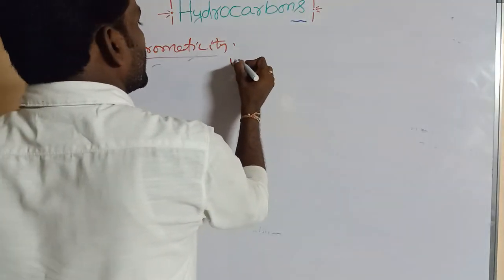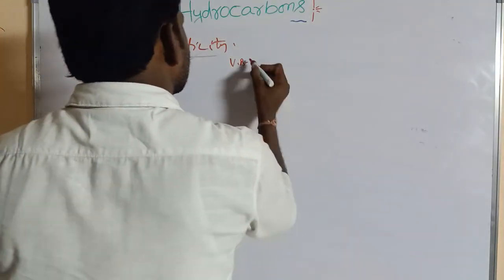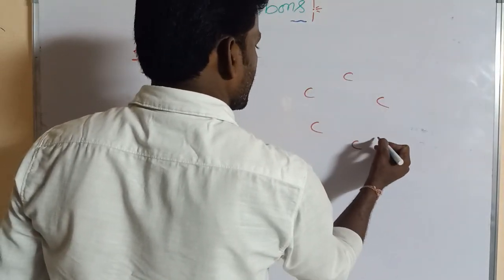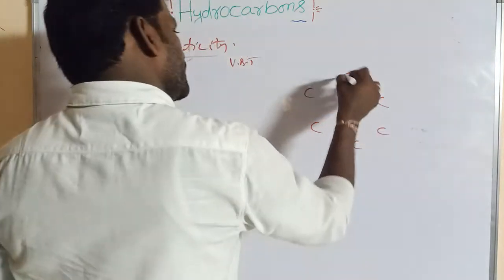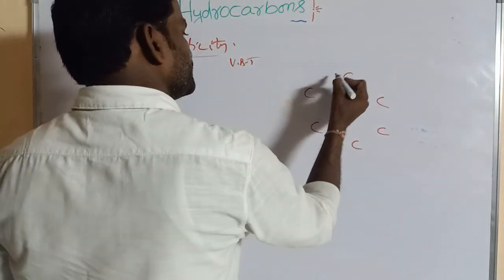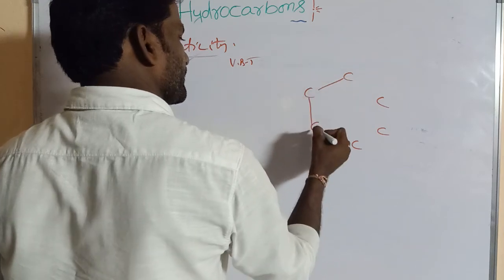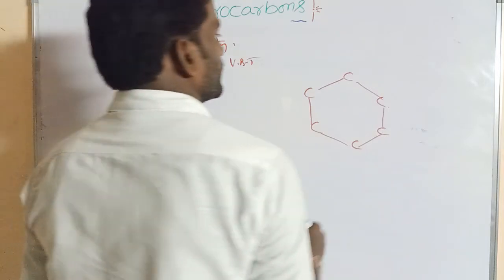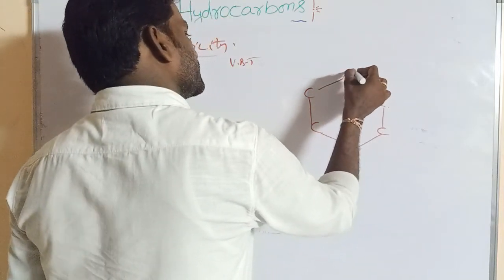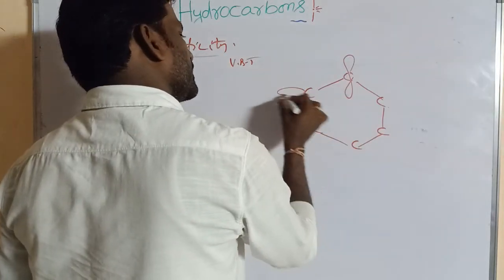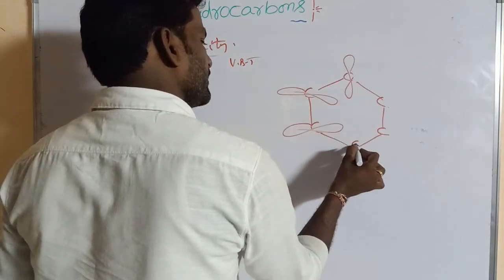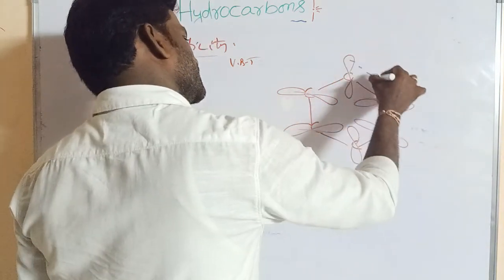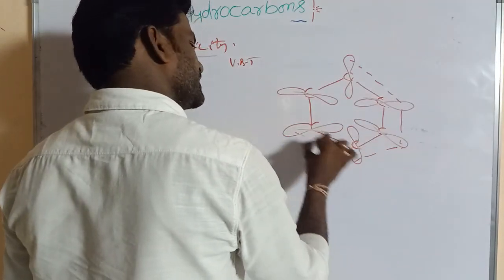According to VBT or MO theory, each carbon undergoes sp2 hybridization, and one pure p orbital is present on every carbon. So sideways overlapping takes place.